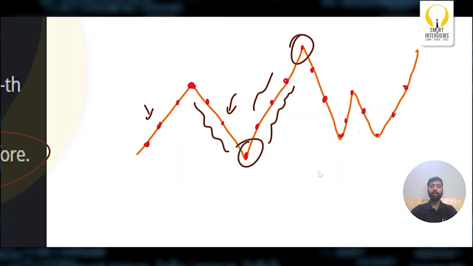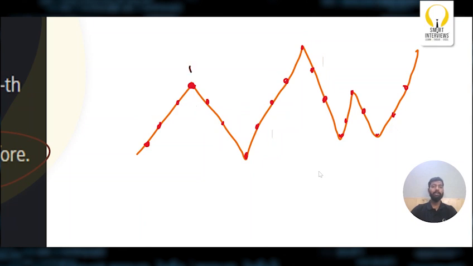So I simply take all these peaks. Let me say this is peak P1, then this is peak P2, then P3, P4, P5, P6, P7. Now they can only form friendship if they share a common peak. Now what are we trying to find? I'm trying to find the total number of non-friendship groups.